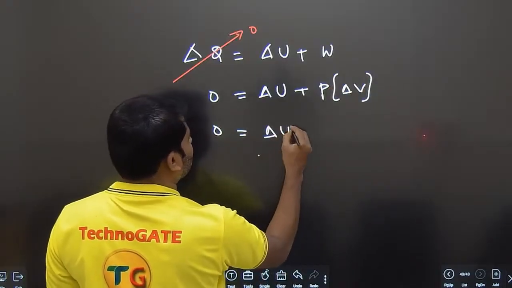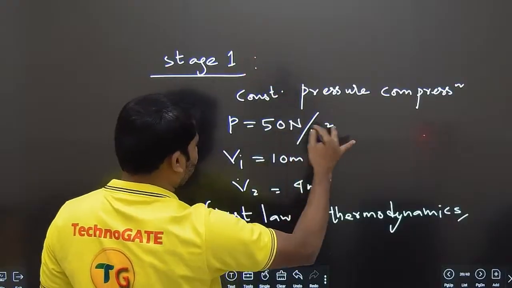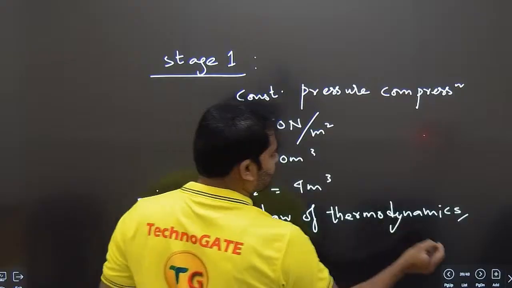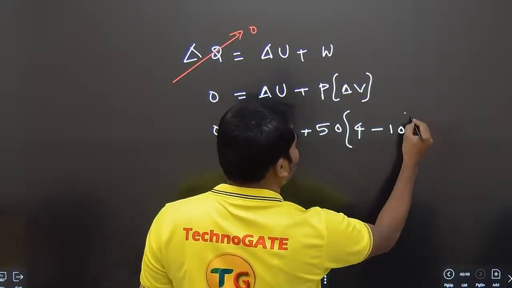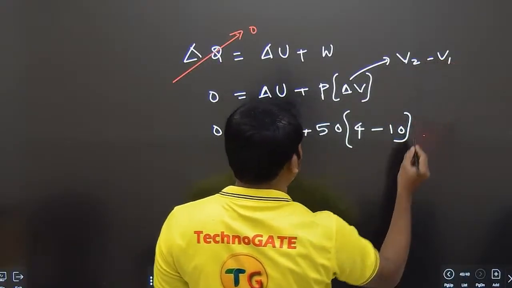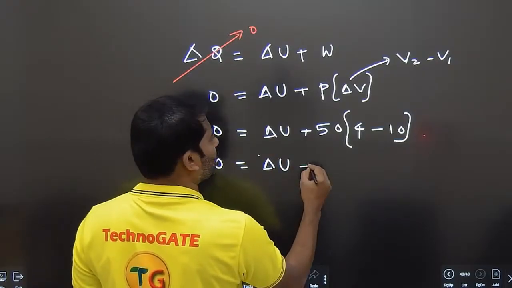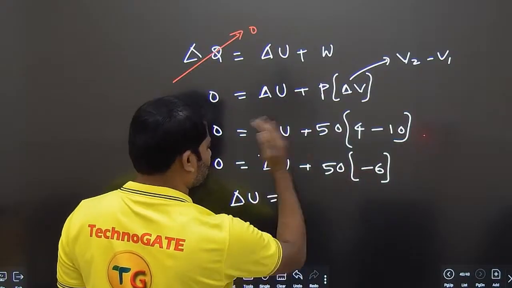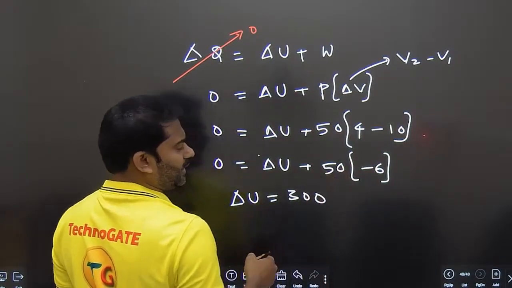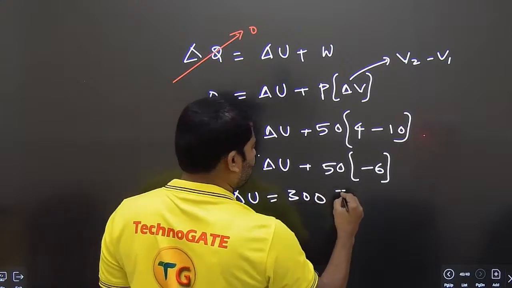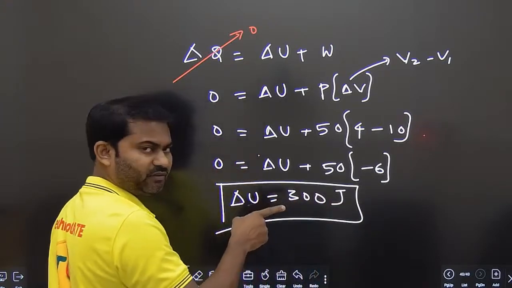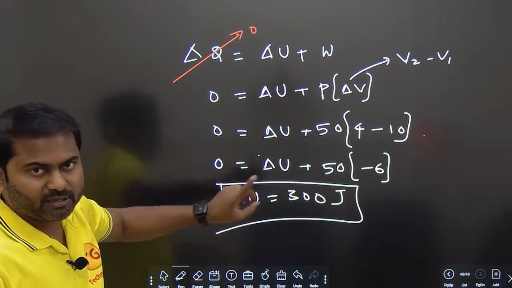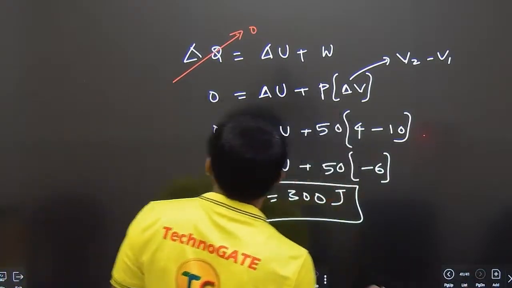So 0 is equal to delta U plus 50 into (V2 minus V1), which is 4 minus 10, final volume minus initial volume. So you get 0 is equal to delta U plus 50 into minus 6. So delta U comes out to be a positive value, 300 joules. This is the increase of energy in stage 1. Keep in mind that the negative work value means there is an increase. Let us do the similar thing for stage 2.